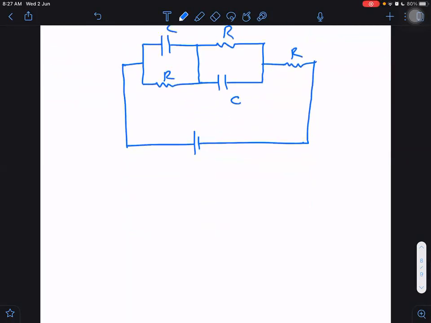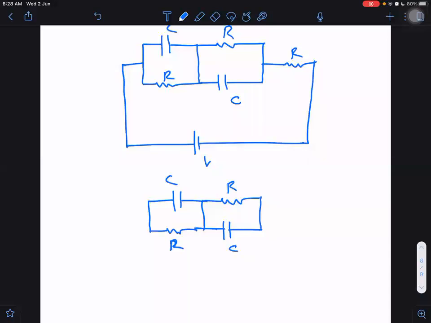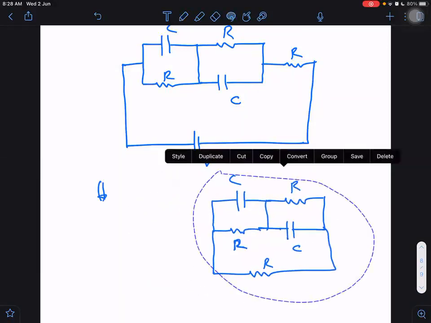First of all, what is our rule? We will short circuit the battery. After short circuiting the battery, what do we get? This is the equivalent diagram, right or not? Yes, sir.